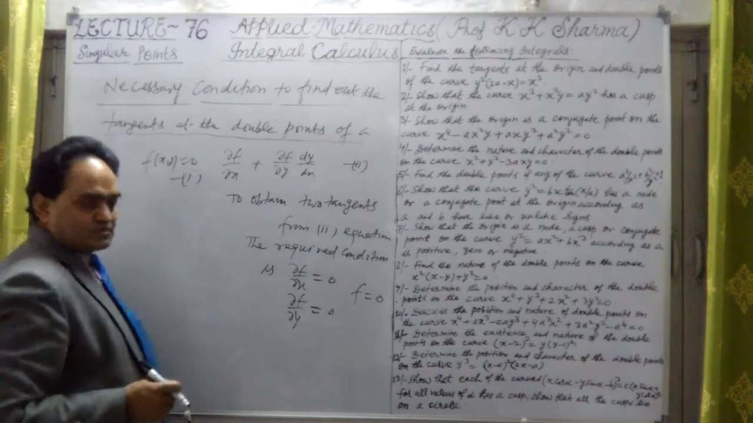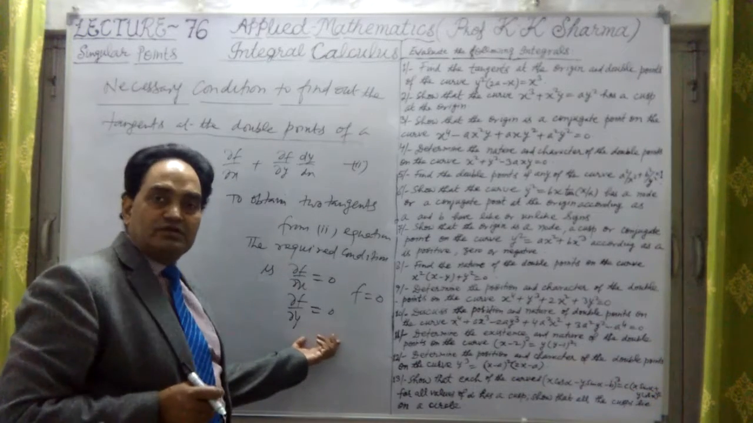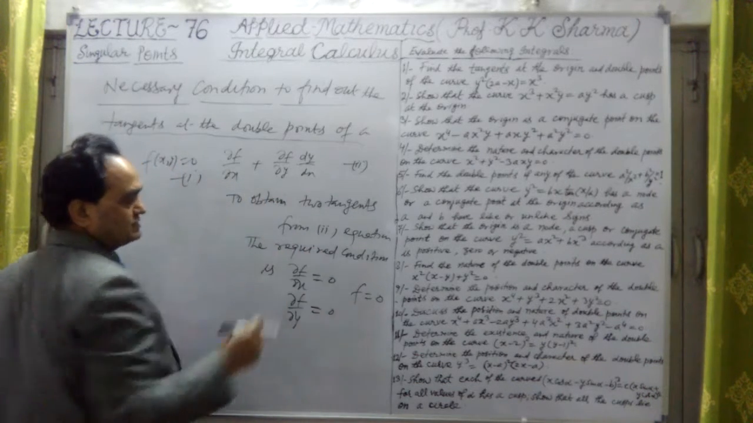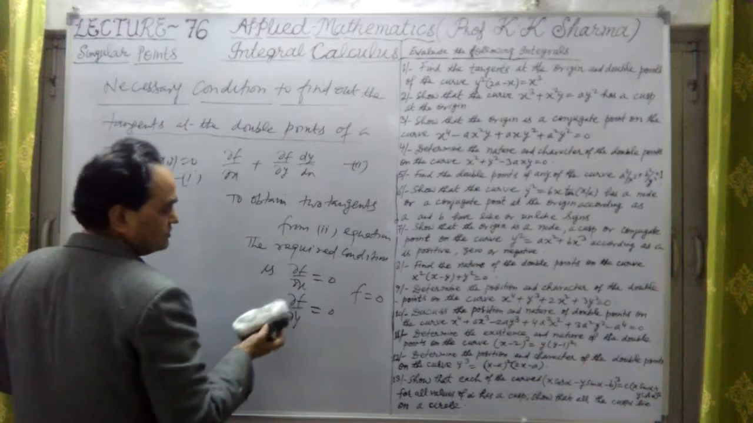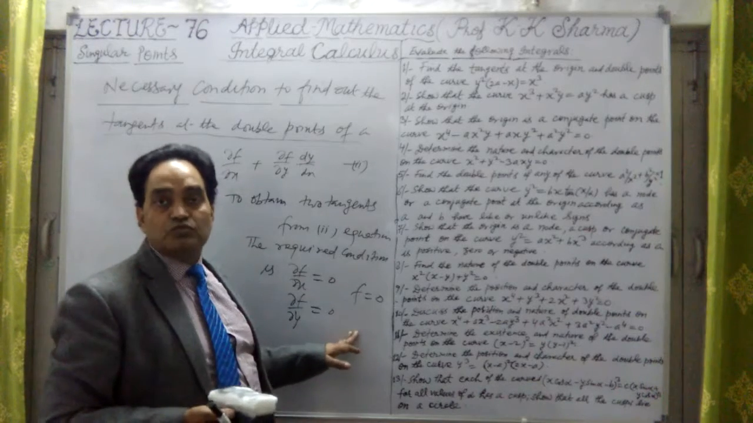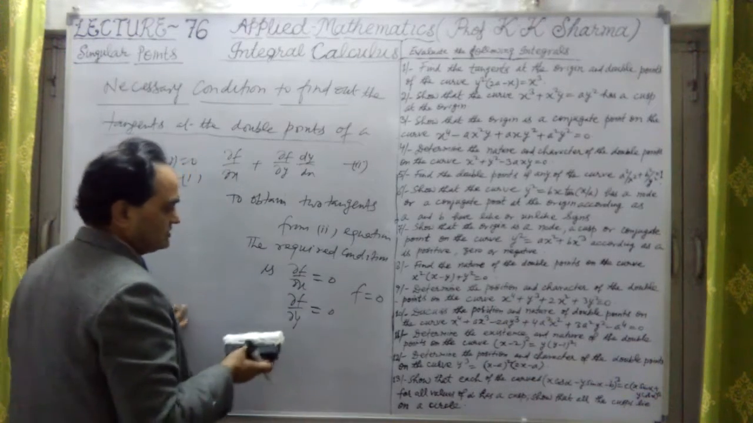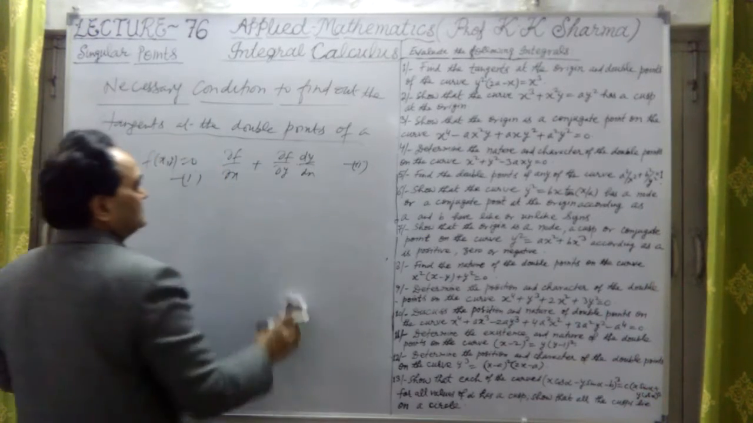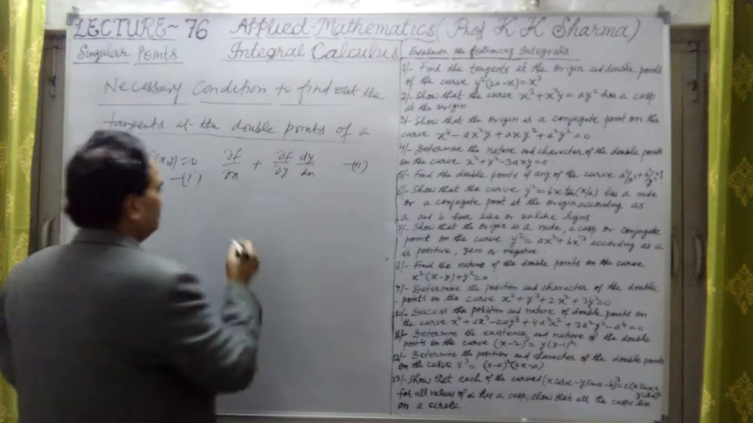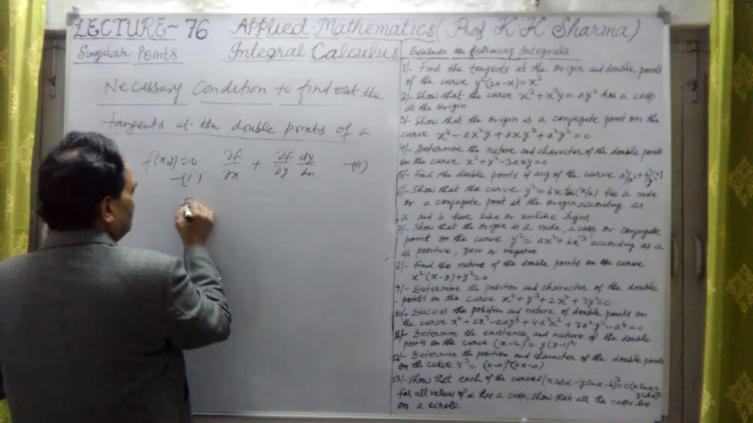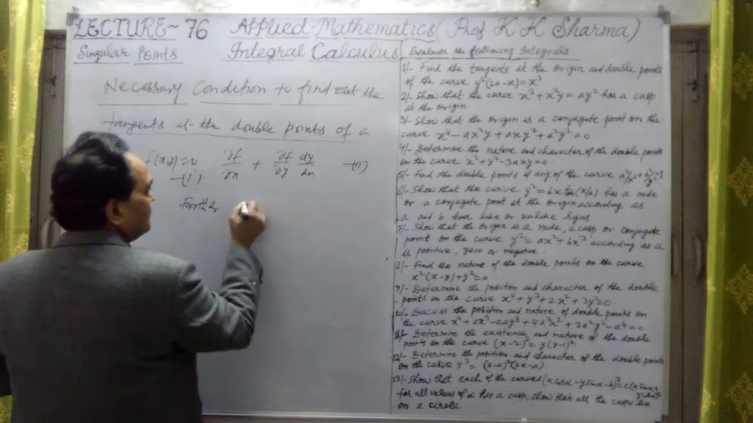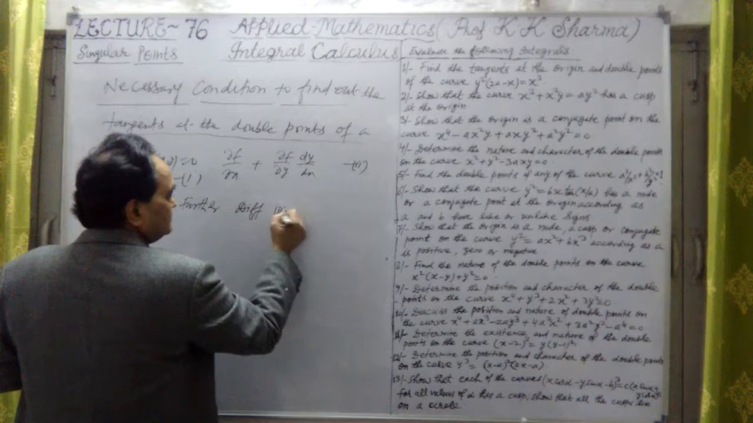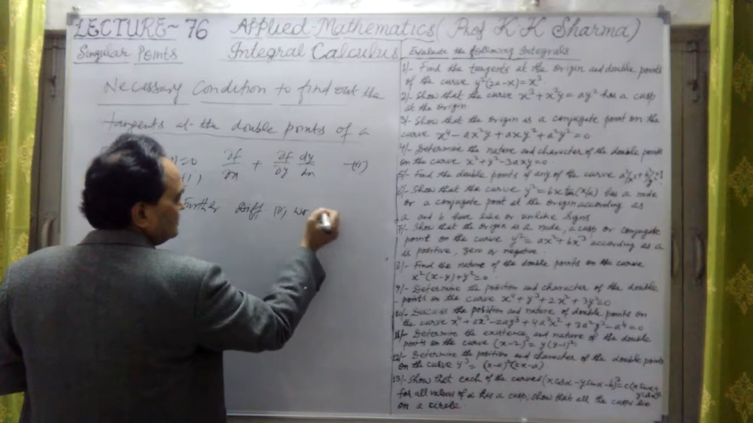Now there are two points here, double points. What is the condition for that? If I differentiate this equation further with respect to x, just to find the condition of having double points, or whether the tangents are distinct or real, let me differentiate the second equation further with respect to x.